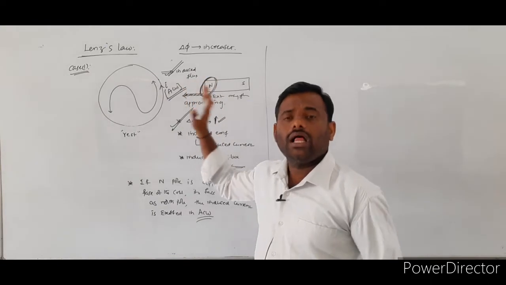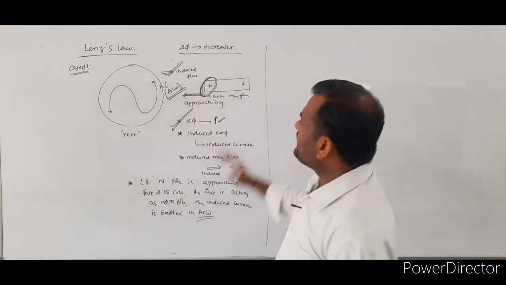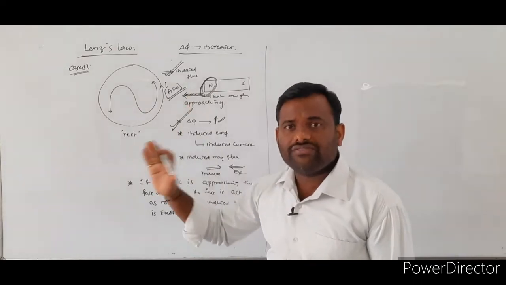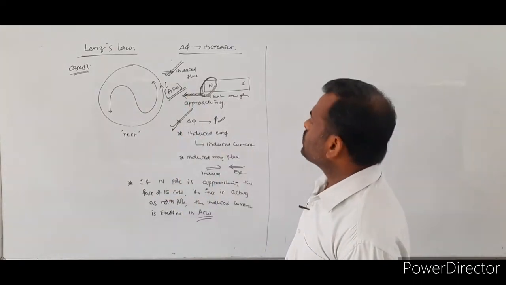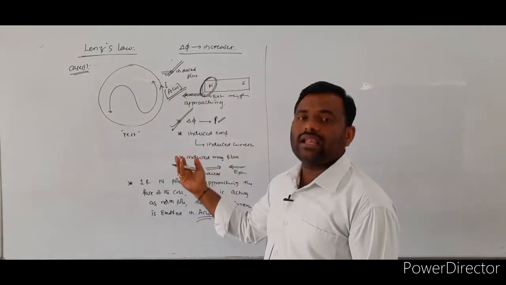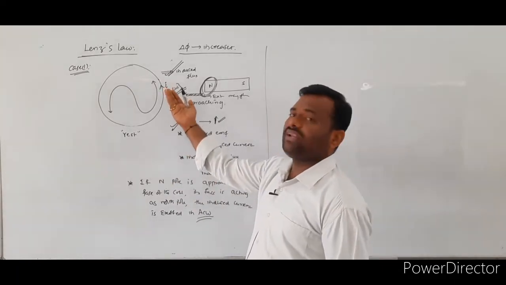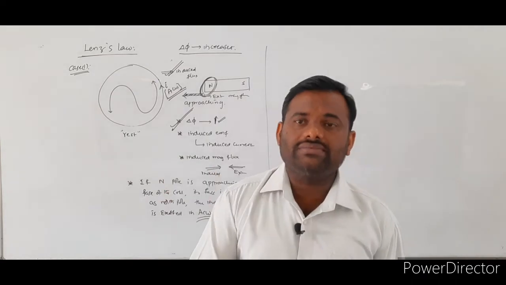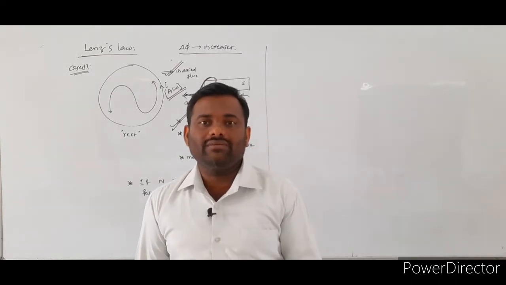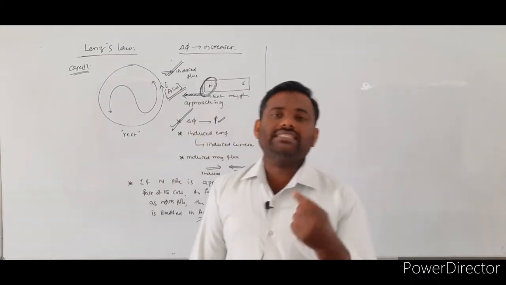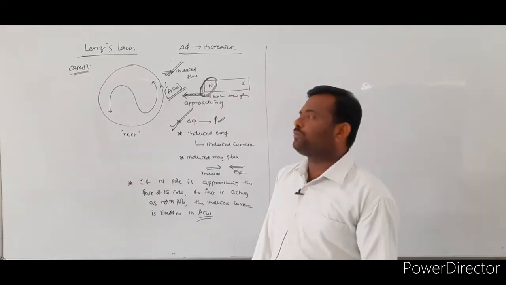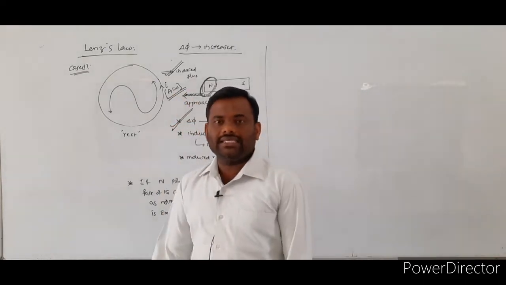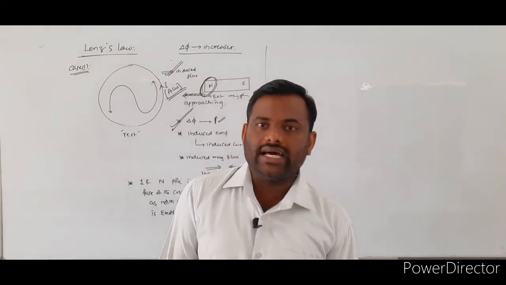is approaching the face of the given coil, to oppose the change in external magnetic flux, the induced magnetic flux will be leaving the surface. That means that surface is nothing but a north pole. If the surface acts as a north pole, the direction of the induced current will exist in the anti-clockwise direction.